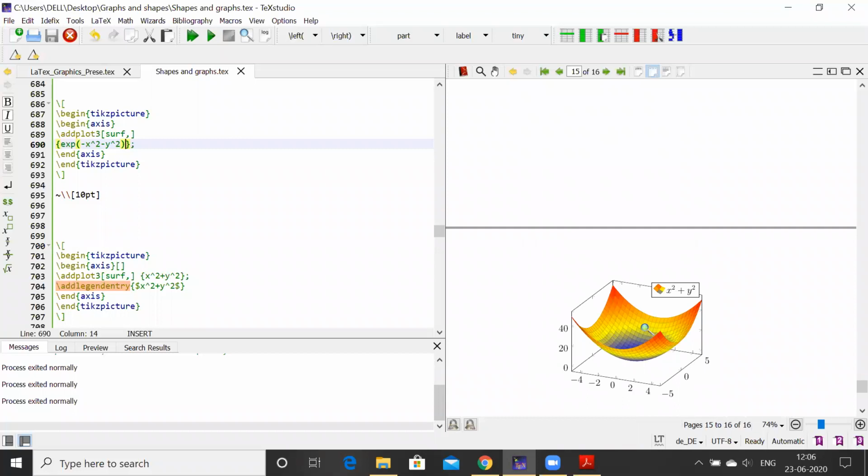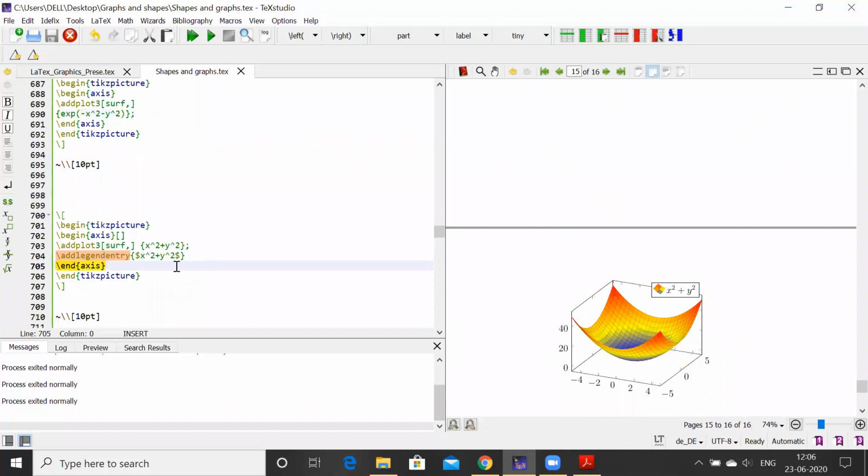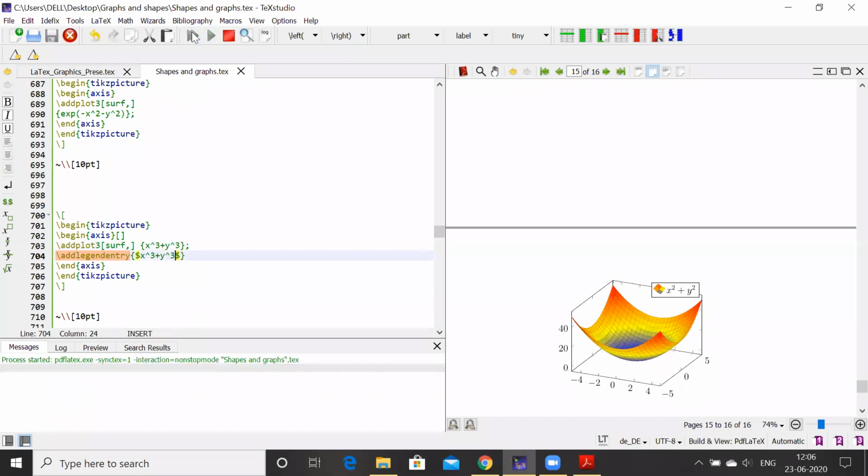Then another one, this type of plot, which is x square plus y square. Here I have labeled it x square plus y square plot. Again, begin tikzpicture, end tikzpicture, begin axis, end axis, addplot3. This is the only difference from the surface plot, x square plus y square. If I change it to x cube plus y cube, look here. Change this, and compile it.